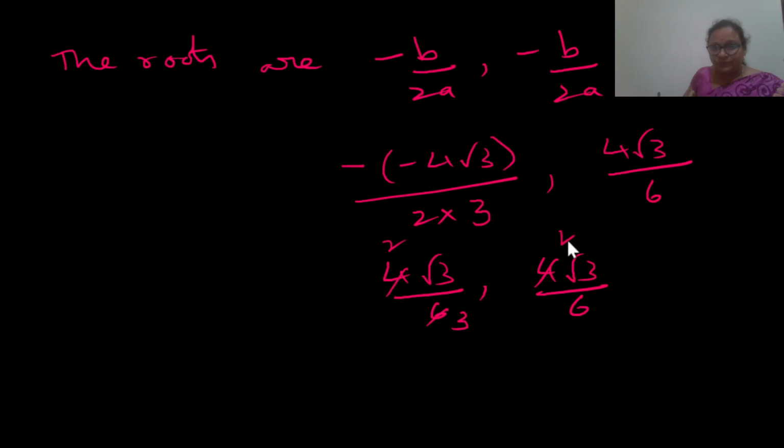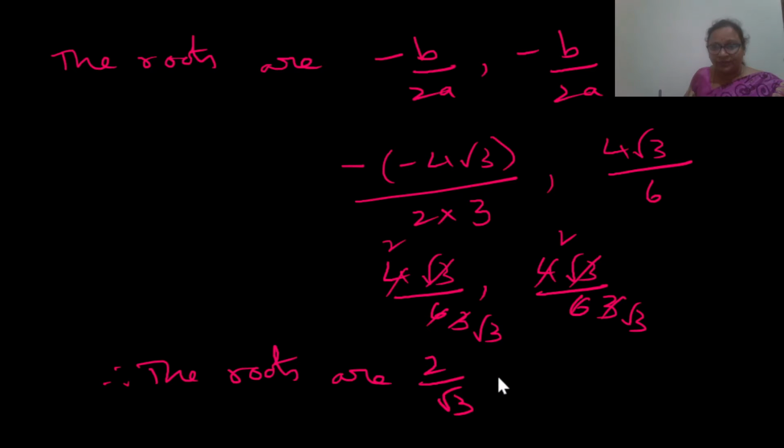If you cancel 2 in the table, and root 3 in 3, root 3 times, it will cancel. So, therefore, the roots are 2 by root 3 and 2 by root 3. This you can use only when the roots are equal.